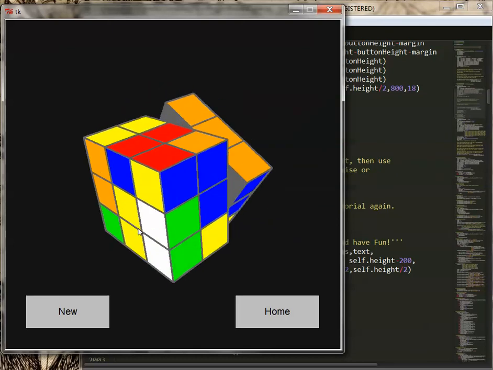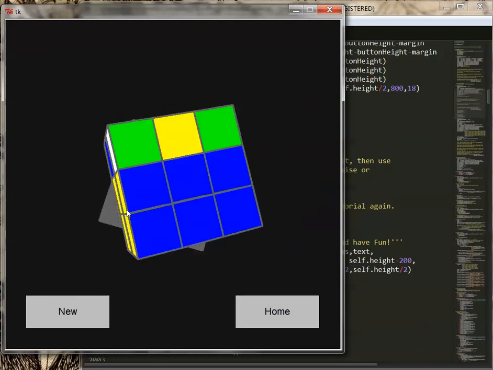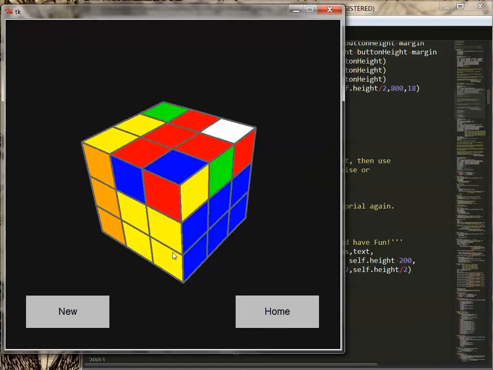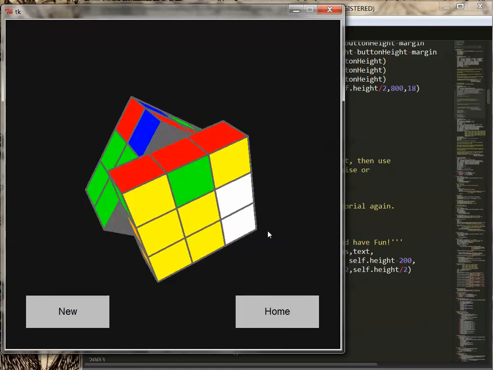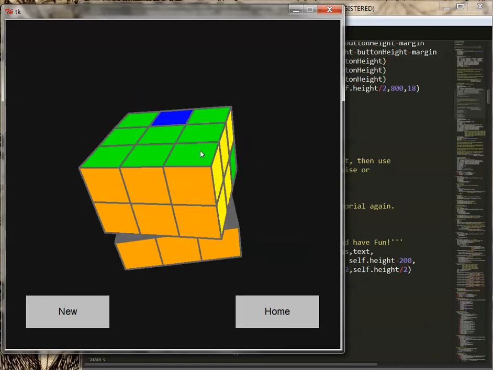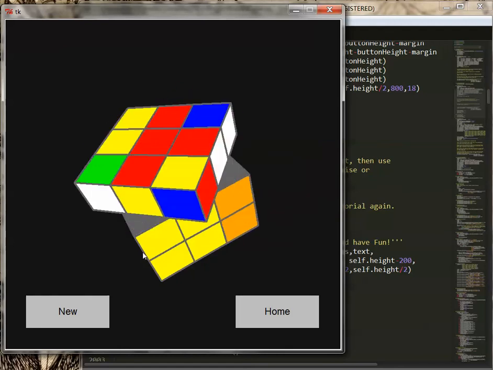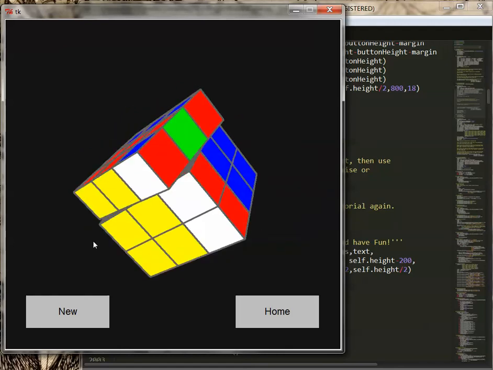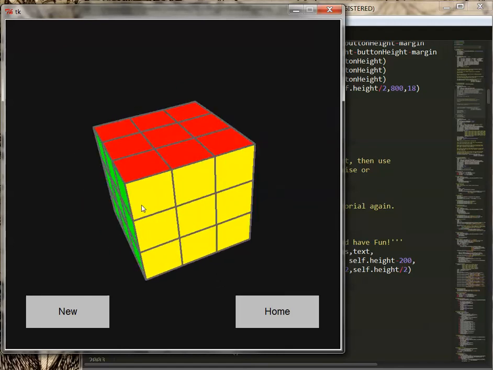Alright. You can always drag and see the different faces when it's solving the cube. And we are almost done. Yay!